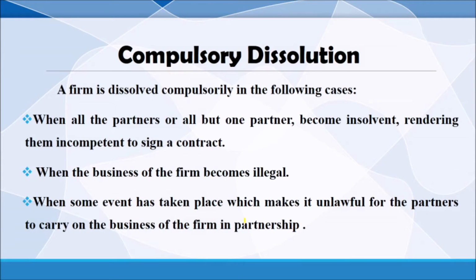Also when the business of the firm becomes illegal. You know very well, in the features of partnership it is very clearly listed that the business of a partnership should be lawful. If they are not doing any lawful business, automatically it will be closed. And when some events take place which make it unlawful for the partners to carry on the business of the firm in partnership. Likewise, if the partners are knowingly or unknowingly doing any unlawful or illegal business in the name of that partnership firm, at that moment also it will dissolve.